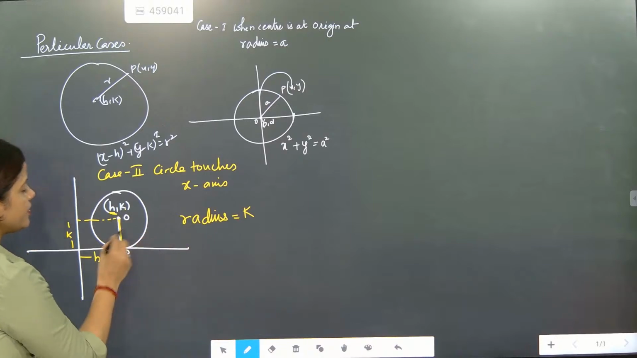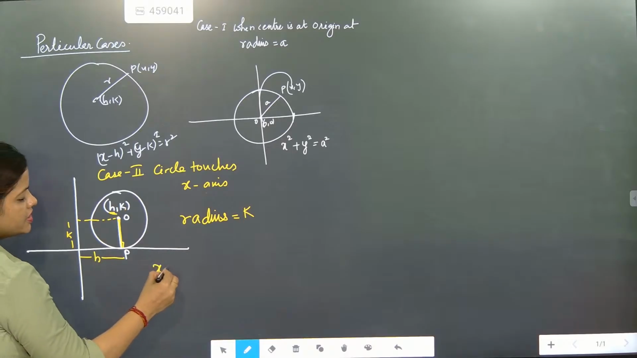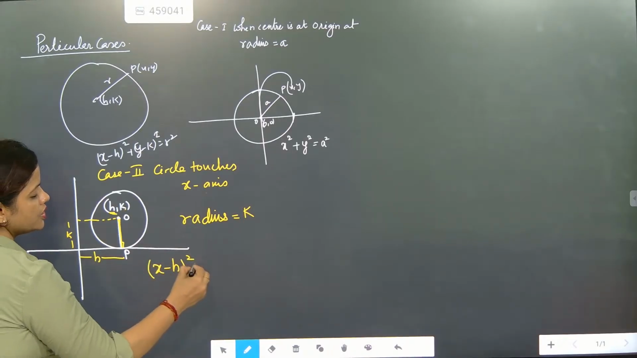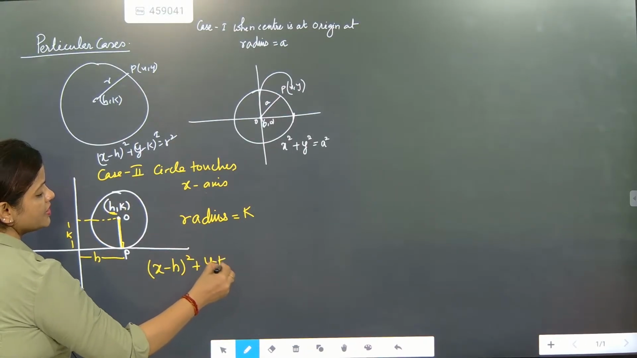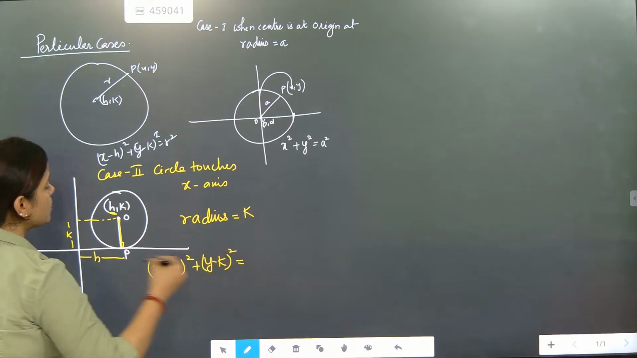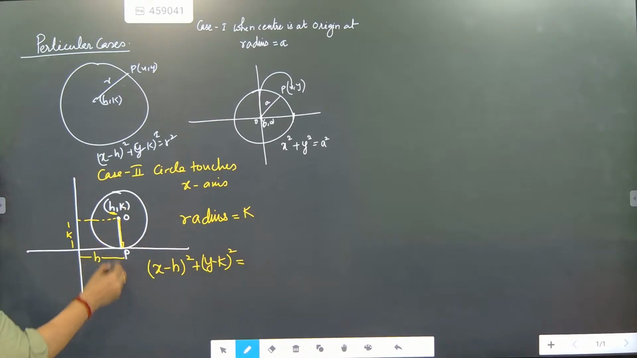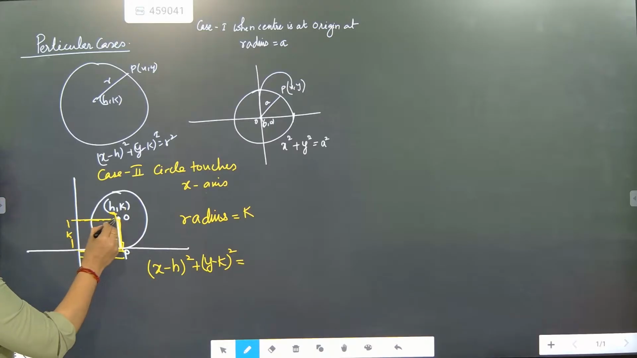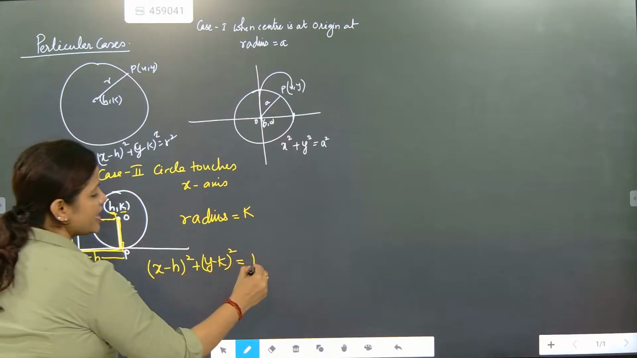Then what is the standard equation? Usually, what is the standard equation? x minus h whole square plus y minus k whole square is equal to what is the radius? OP is the radius, but the length of OP is taken as k, because this is x distance and this is y distance. So y distance is exactly k. So it is coming as k square.